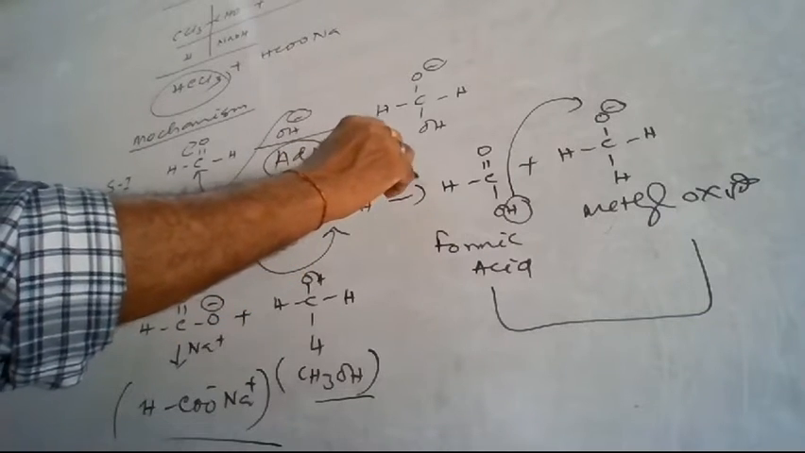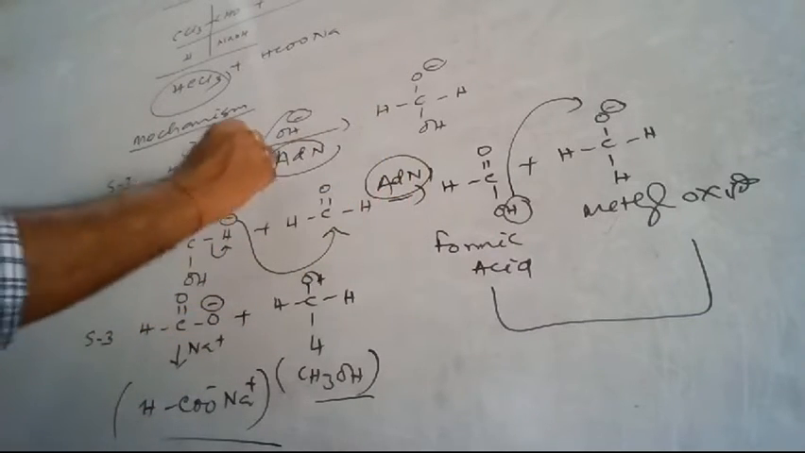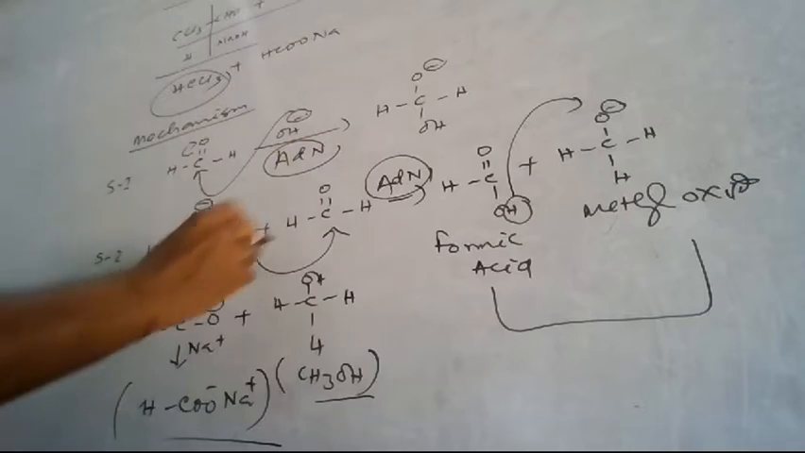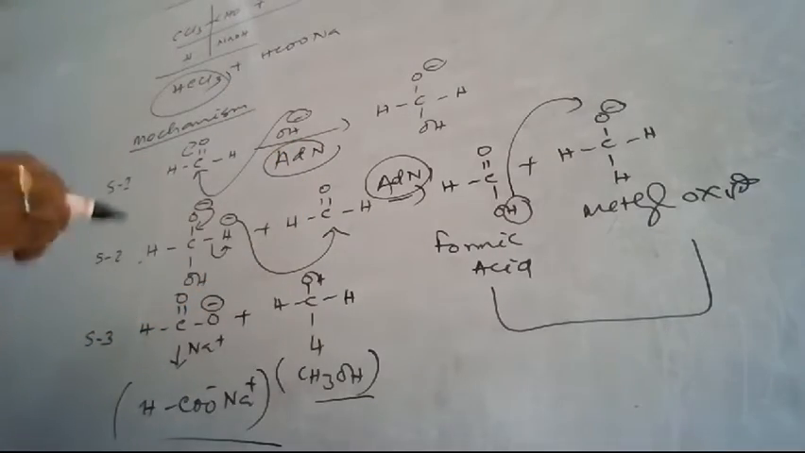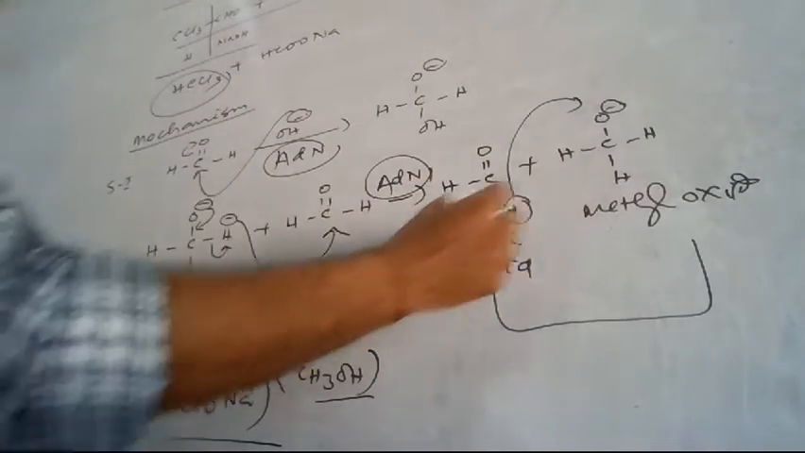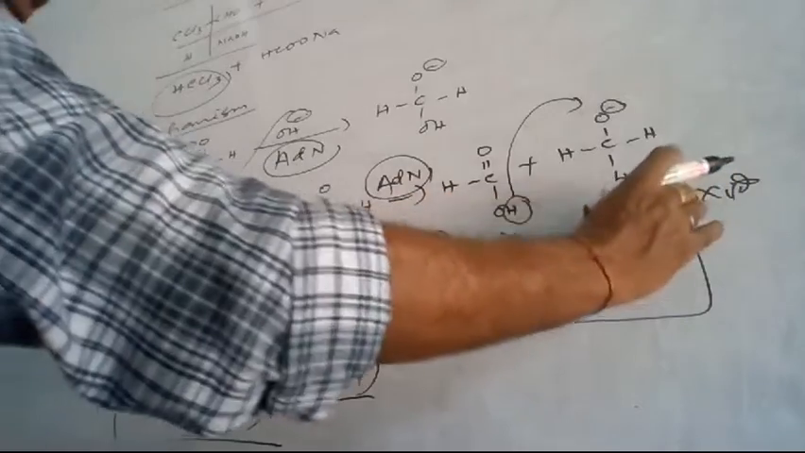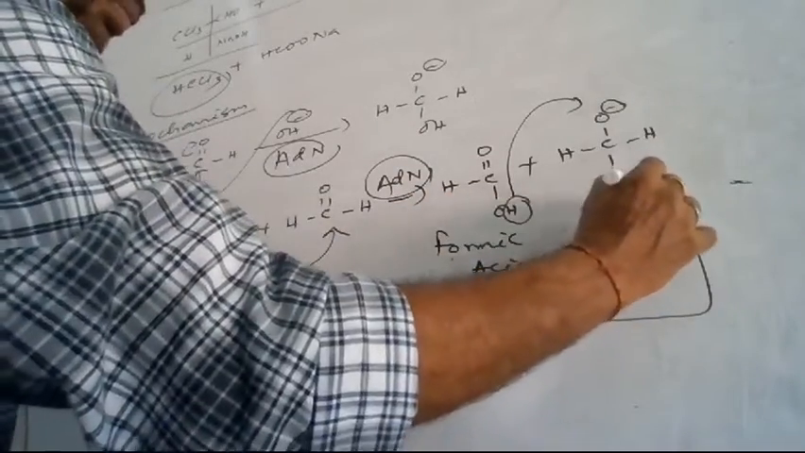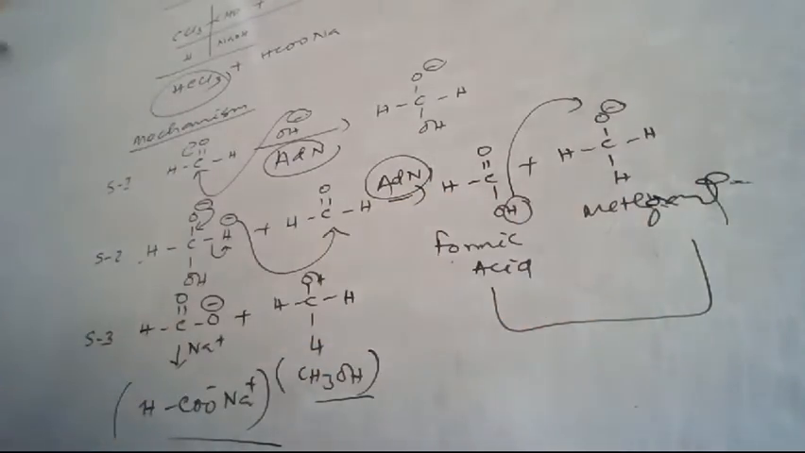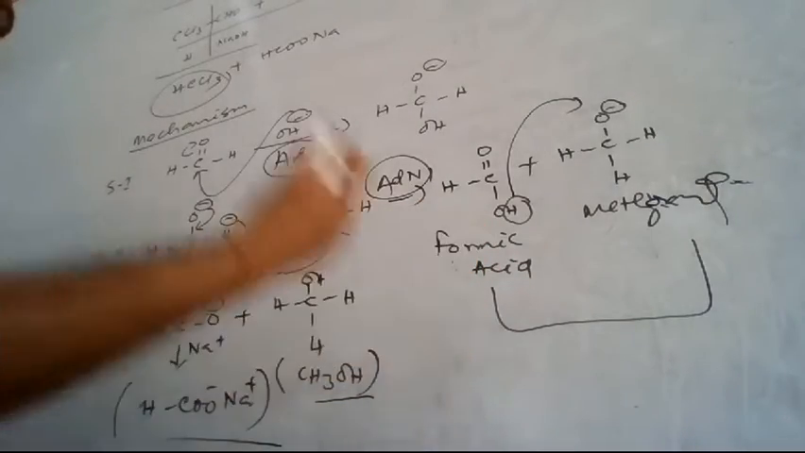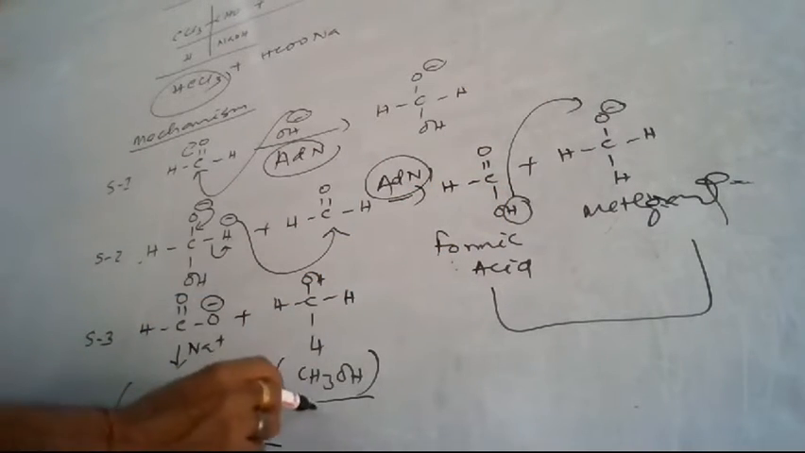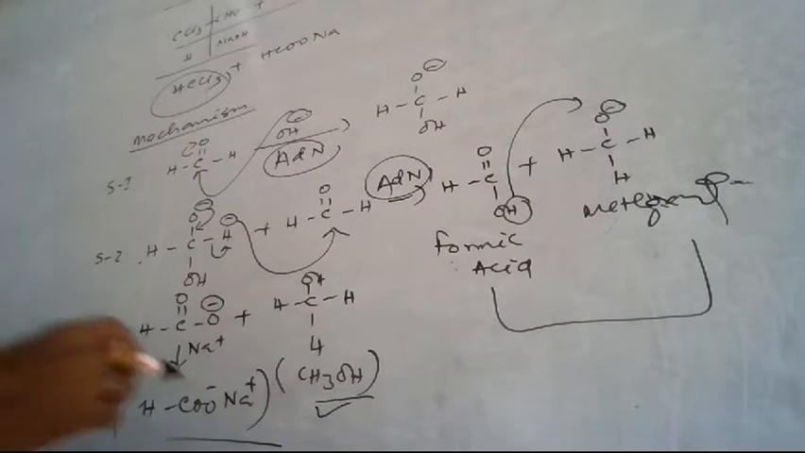The second step is also an addition nucleophilic reaction. In the first step, OH minus is the nucleophile. In the second step, the H minus is the nucleophile. After that, the formic acid and methoxide ion are formed. But if we compare methoxide and formic acid, the formic acid is more acidic, so it releases hydrogen to the methoxide ion. So finally, the methyl alcohol and sodium formate are formed.